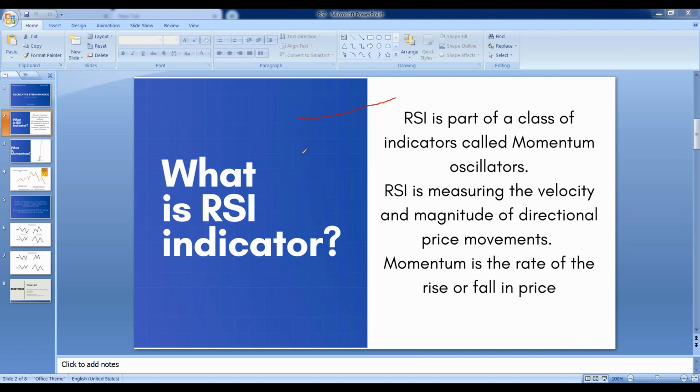Oscillator means something which oscillates in between a range. Suppose something is moving in a range, and every time it is moving up, moving down. So this is a kind of oscillation which is happening. So this indicator is a kind of oscillator which oscillates.